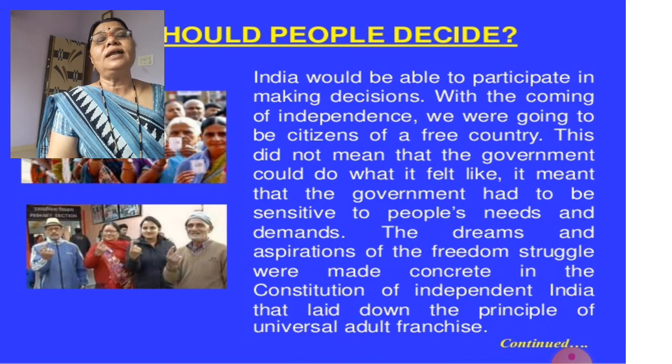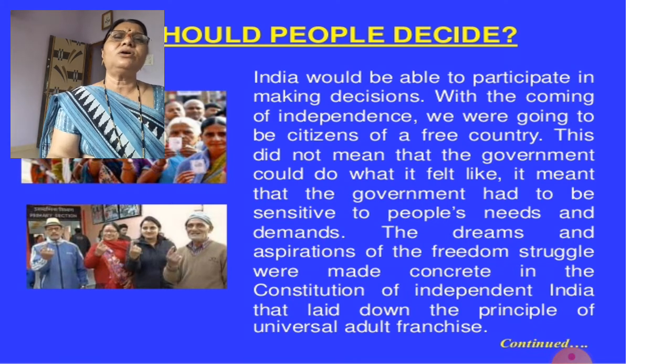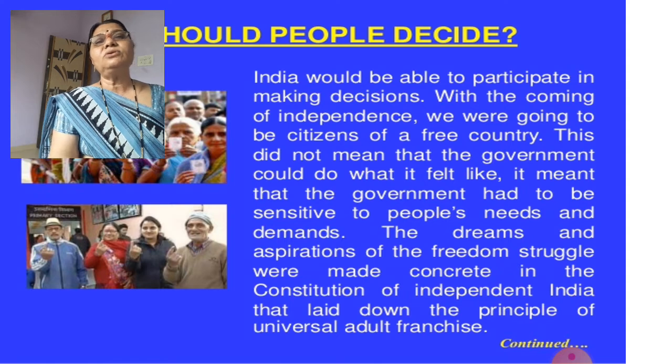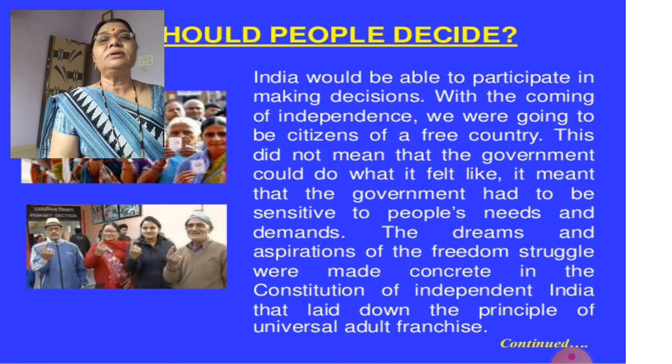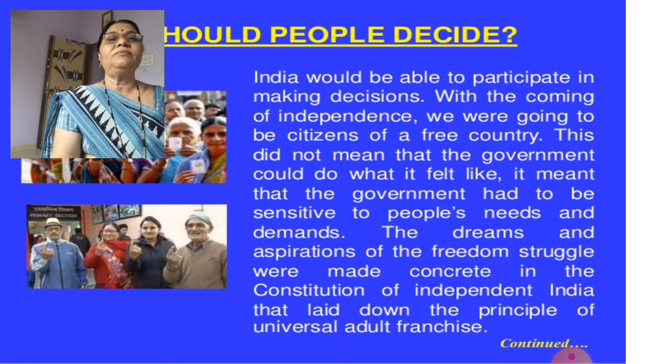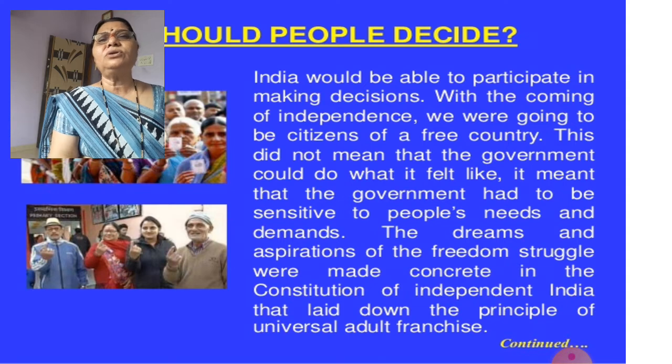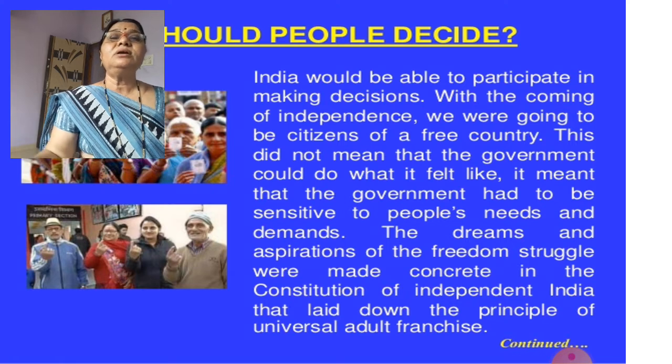Now it was the dream of everybody's. Which dream? The nationalists obviously had seen the dream of freedom. Not only the nationalists, other people also were there. Their dream also was that our country must get freedom. Then the freedom struggle was concentrated in the Constitution, and we got freedom in 1947. It means that suppose today we got the freedom, and from tomorrow shall we use our Constitution? No. It required 3 years to make the Constitution, because the learned persons studied,